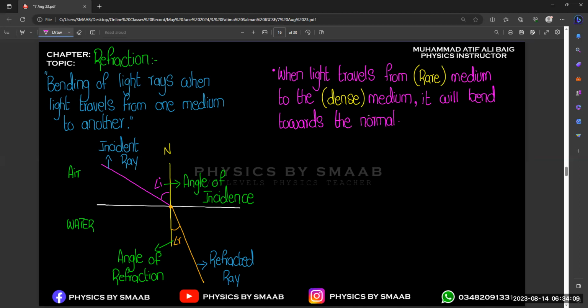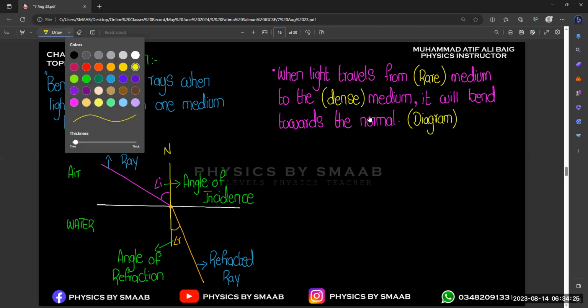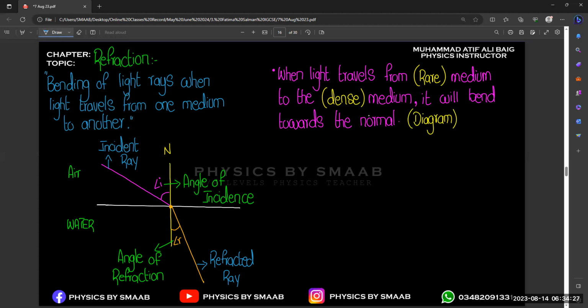Okay, just like the diagram we draw over here. I am writing here with the reference of diagram. This statement is for the rare medium to the dense medium.